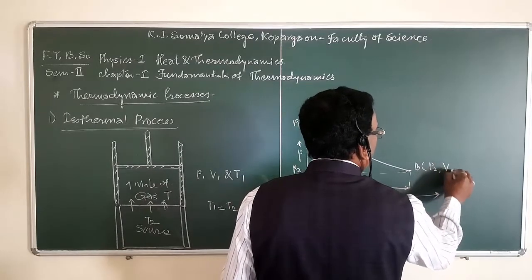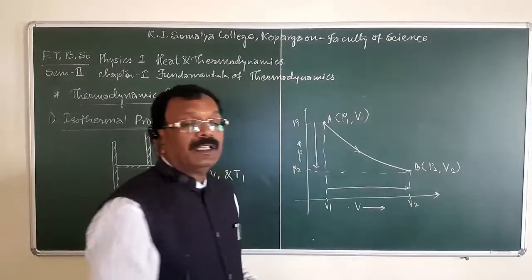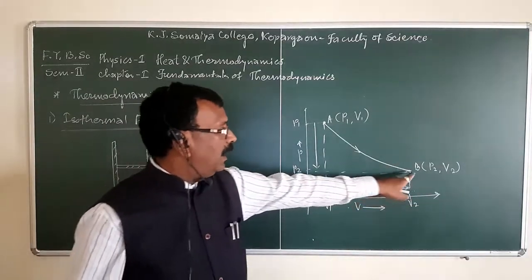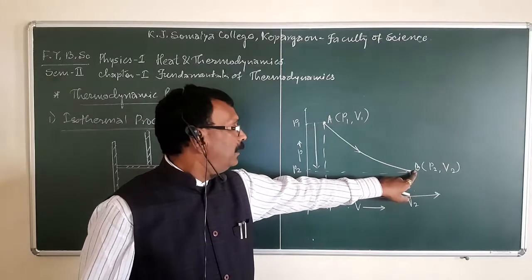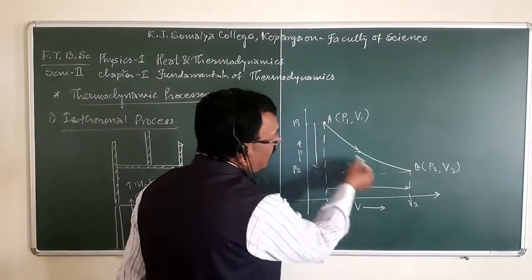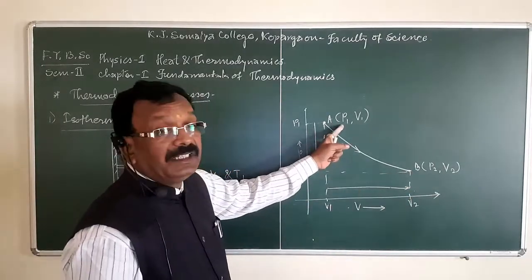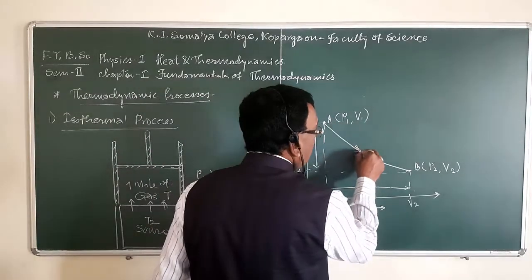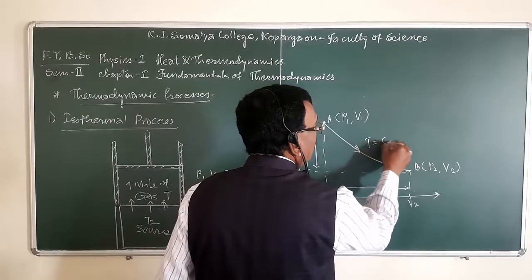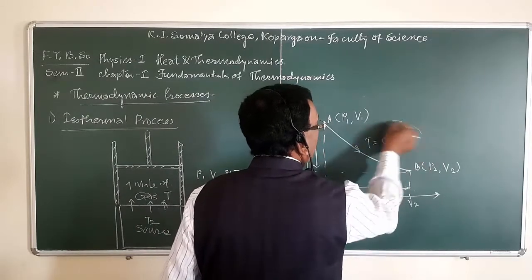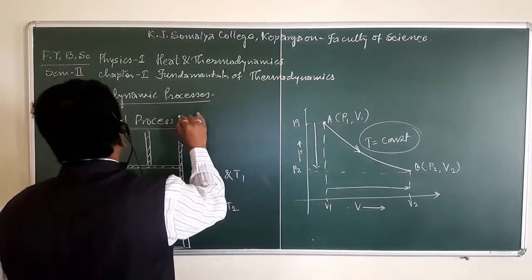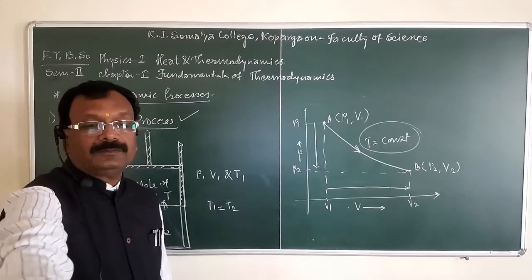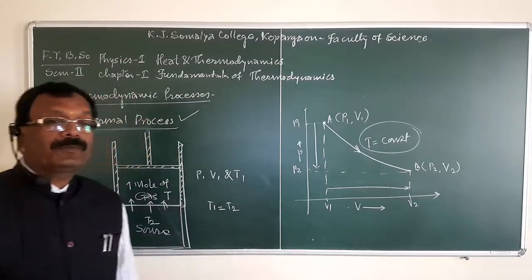So P2, V2 are the thermodynamic parameters at point B. Though there is a change in pressure and volume of the system, the whole change takes place at constant temperature. Such a type of process is called an isothermal process.